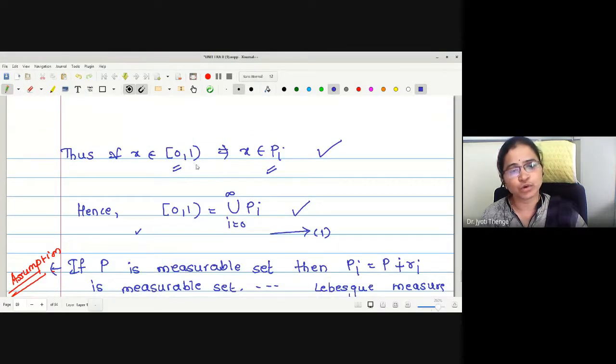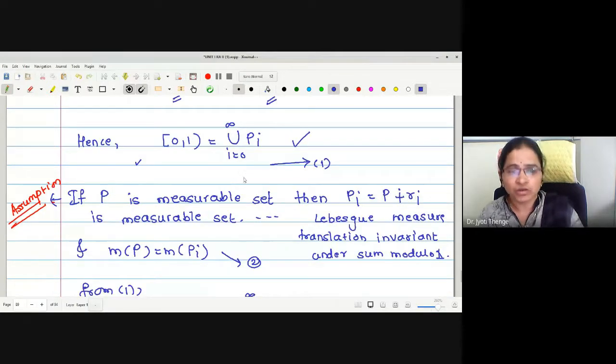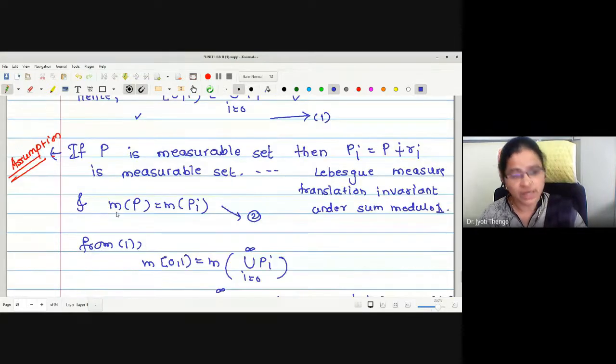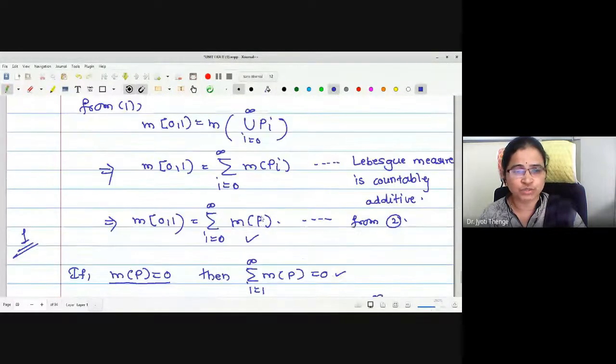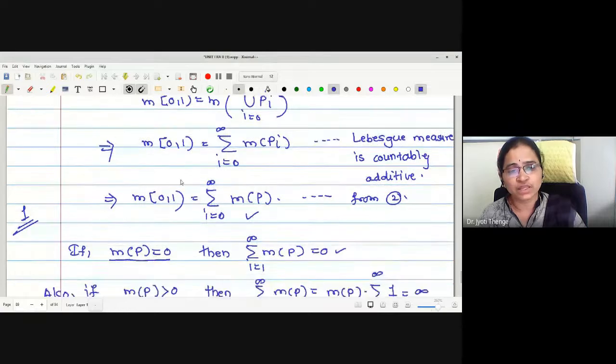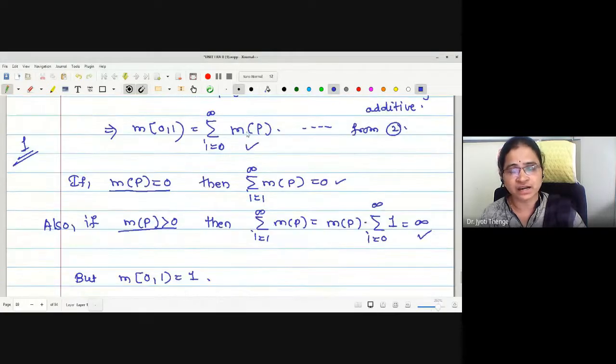Therefore, the closed zero open one interval can be written as the union of all the Pi. After this, we assumed that if P is measurable, then, by the Lebesgue measure being translation invariant under sum modulo 1, Pi is also measurable and both the measure values are the same. Then, taking measure on both sides of equation number 1, we check what the measure value is on the left-hand side and the right-hand side.